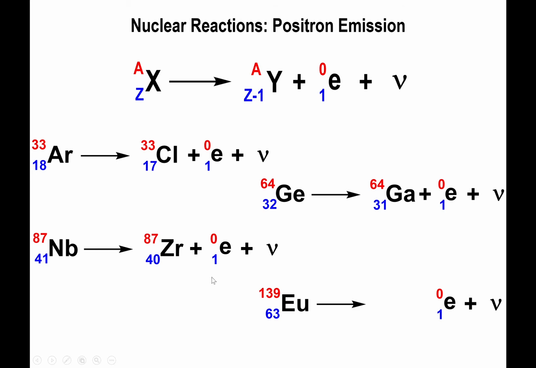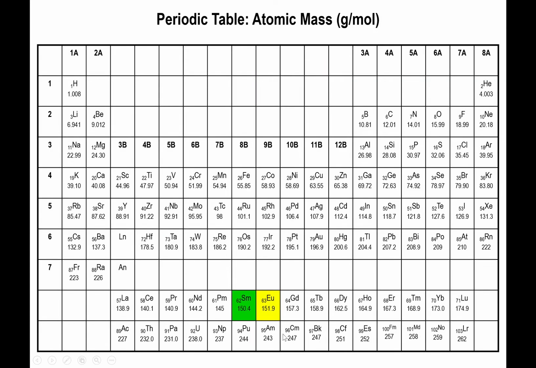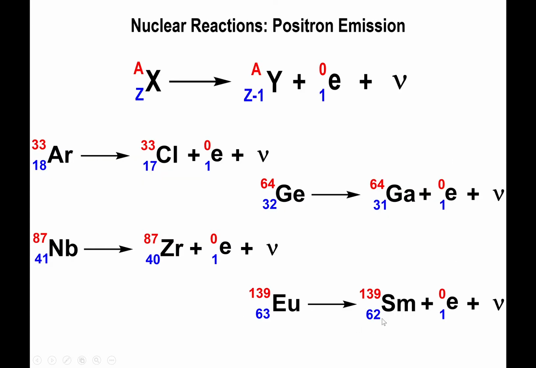And lastly, europium-139, undergoing positron emission. The atomic number will go down by 1 unit. The mass number will stay the same. Now, element 62 in the table is none other than samarium. So we just import the symbol for samarium right here. And like that, you basically have your positron emission balanced.